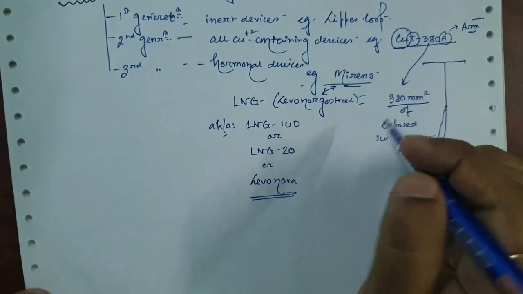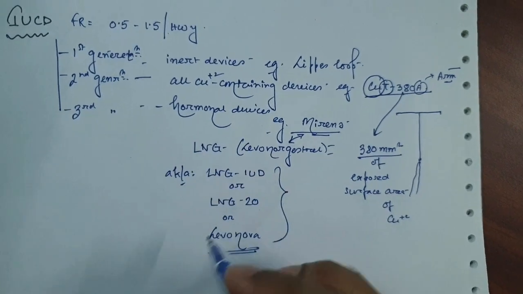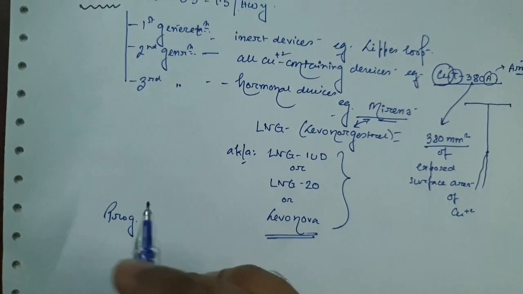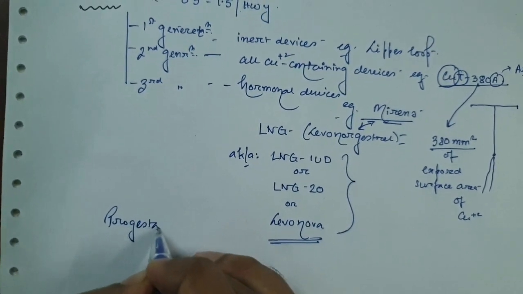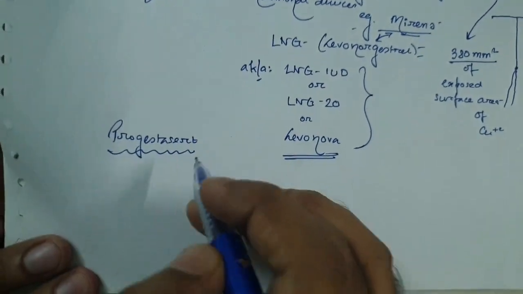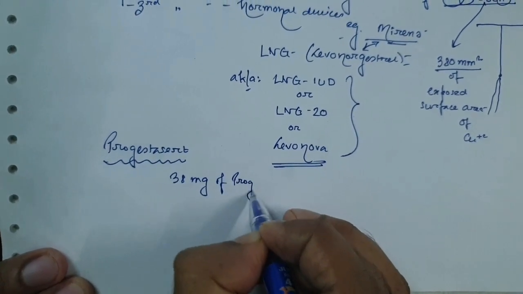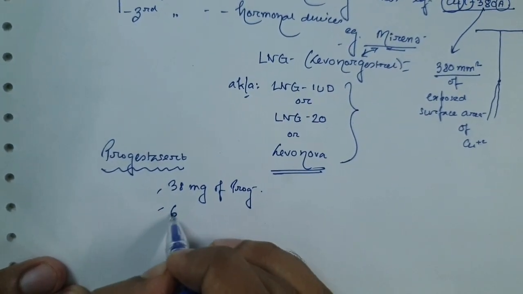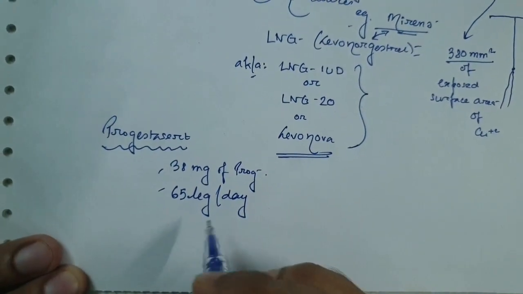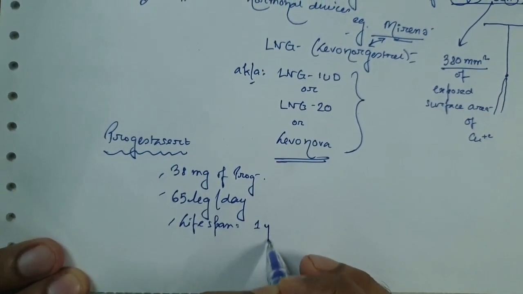Now the modern method is Mirena, but before this we used other methods like progestasert. Here we used progesterone: 38 milligram of progesterone, which liberated 65 microgram of progesterone every day, and the lifespan is 1 year.